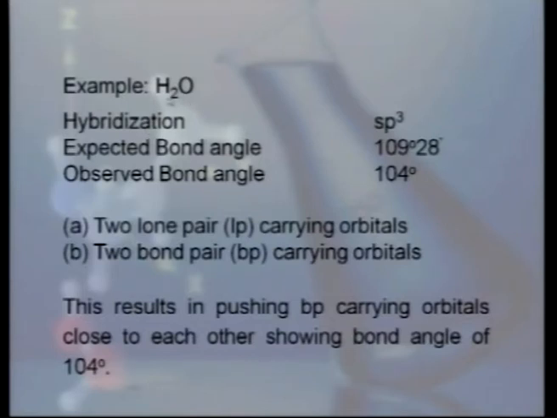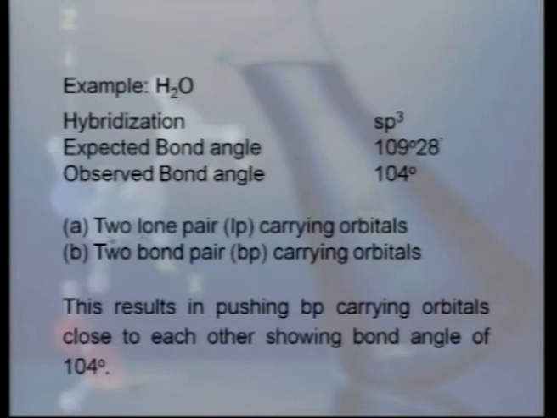In case of water molecule, hybridization of oxygen atom is sp3, and hence we will expect the bond angle 109 degree 28 minute. But observed bond angle for water molecule has been 104 degree. Now we can understand this.